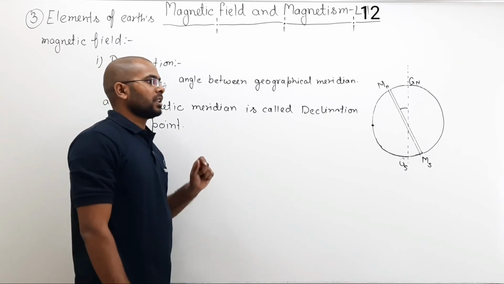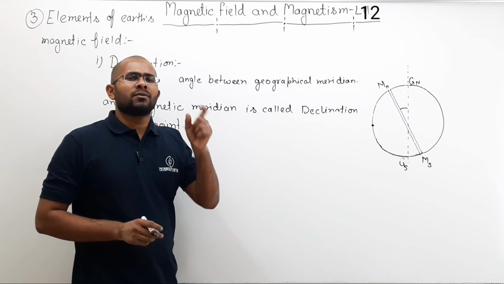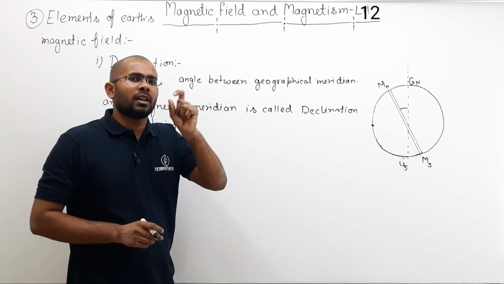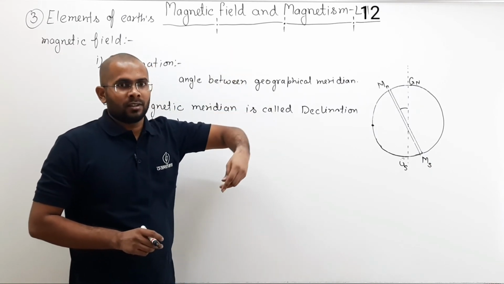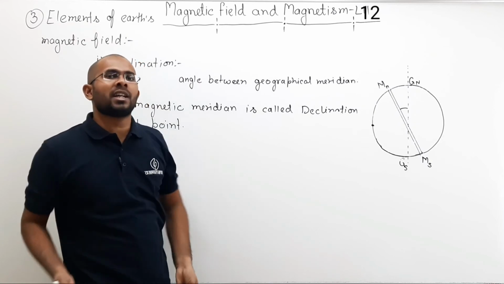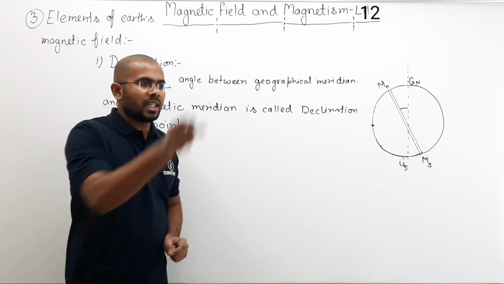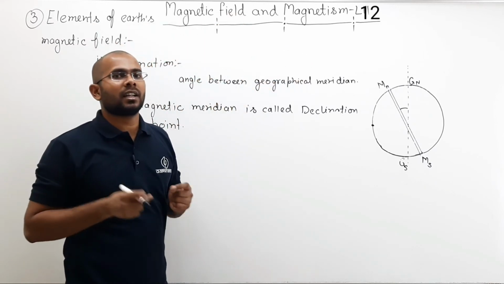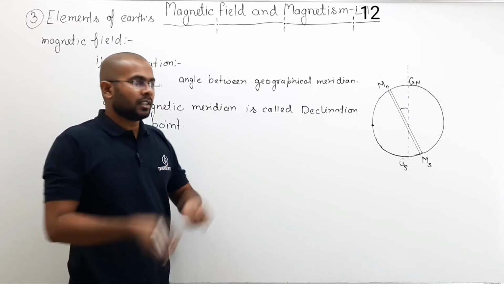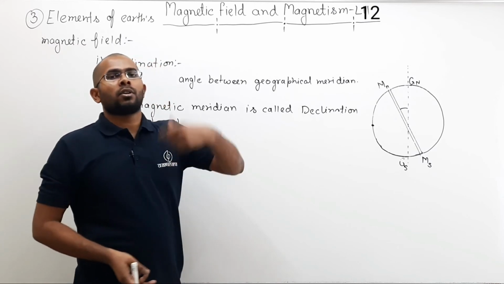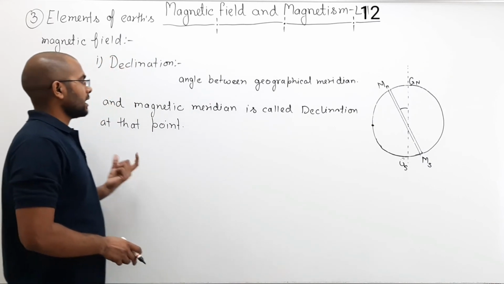That varies with time also and with every point also. Time variation is very slow. It will be significant only in, let's say, 100 or 1000 years. So in 1 hour or 2 hours or 1 year also, declination will not vary very significantly. But at each and every point on the earth, declination will be different. At your home it is different. In this room it is different. At your Navodaya Vidyalaya it is different. Everywhere it is different.